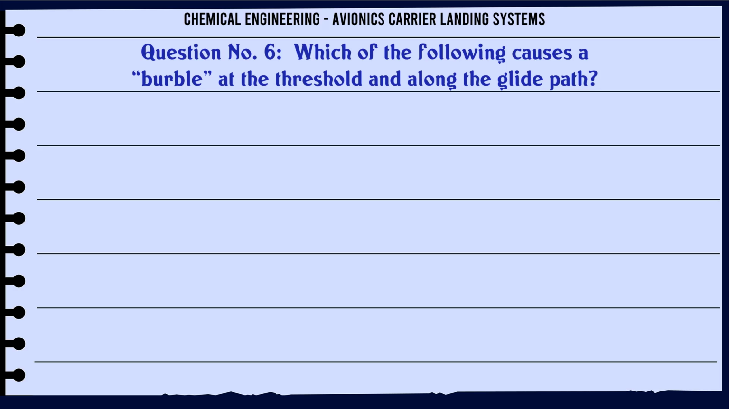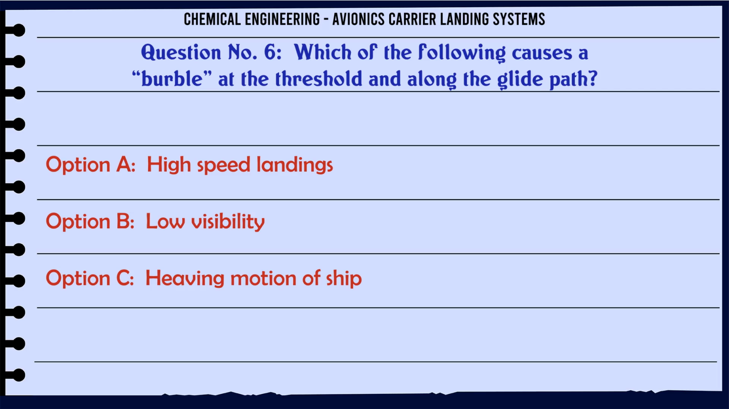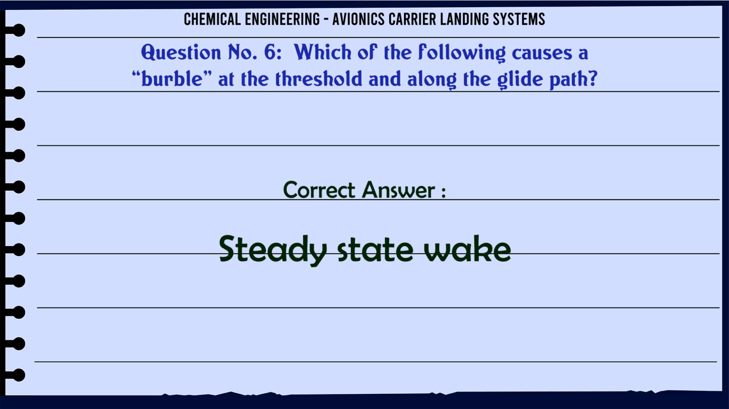Which of the following causes a bubble at the threshold and along the glide path? A. high-speed landings. B. low visibility. C. heaving motion of ship. D. steady-state wake. The correct answer is steady-state wake.